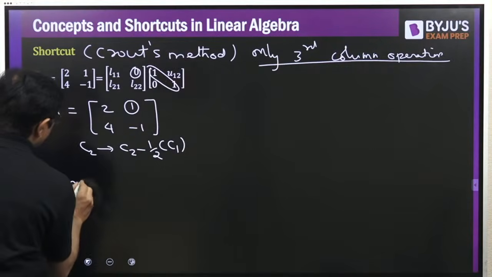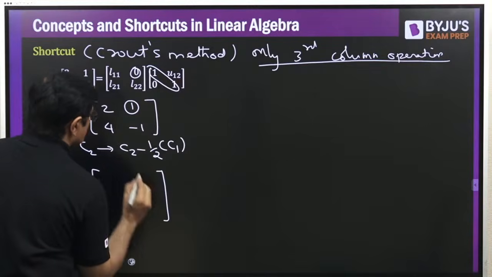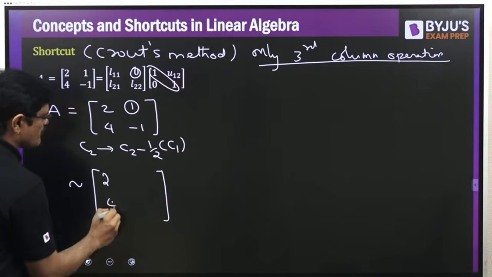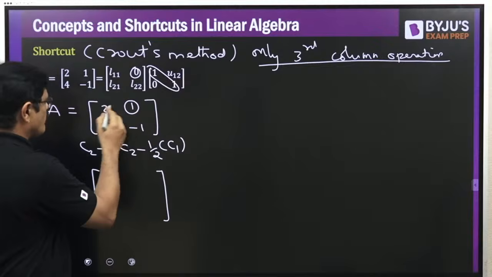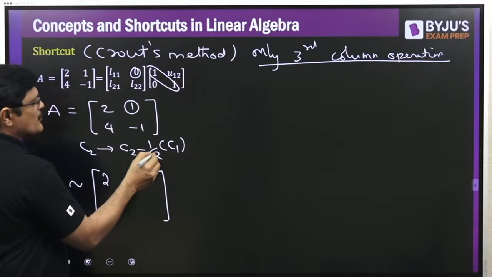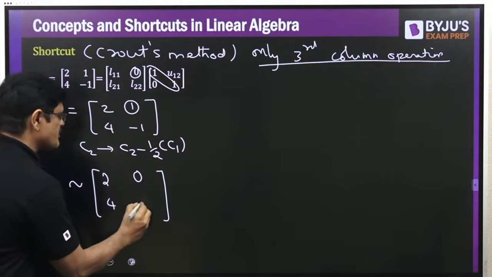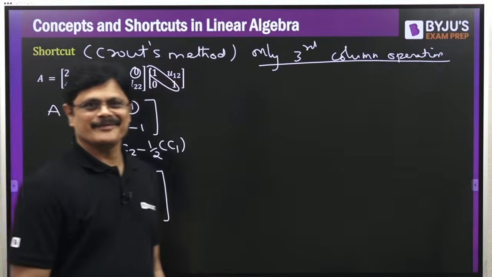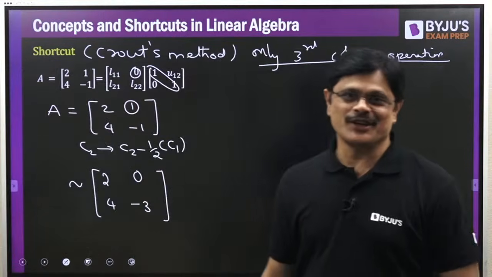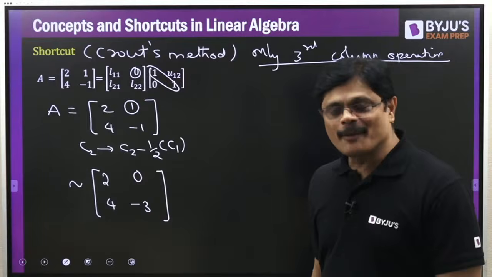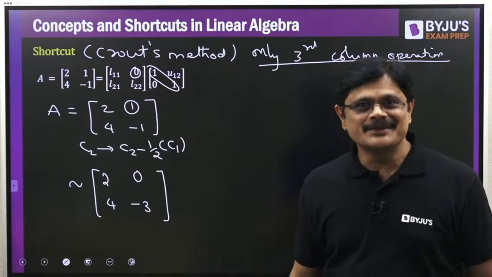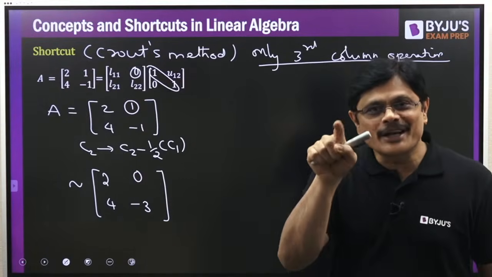So with this, what are you going to get? Here it is 2, 4 because the first column we are not changing. But the second column, 1 minus 1 is 0. Minus 1 minus 2, which is minus 3. And you see that is your L actually. After the column transformation, what you got is your L. L is ready. Only you have to write U.